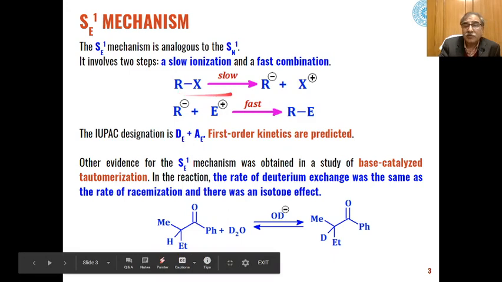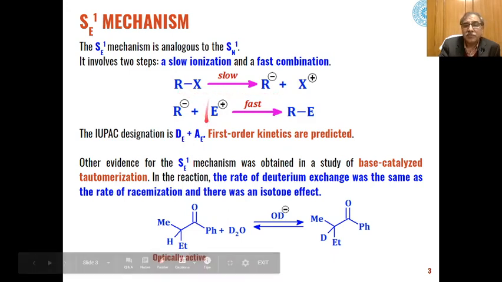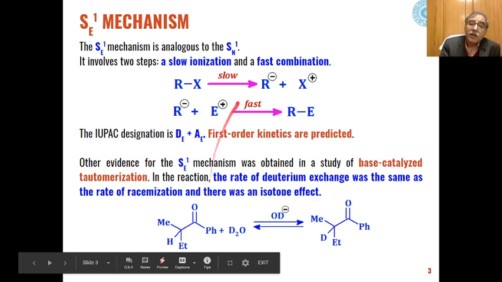First, as you have seen in this mechanism, in the first step, which will be a slow step, this H will be removed and a carbanion is generated over here plus a proton is formed.